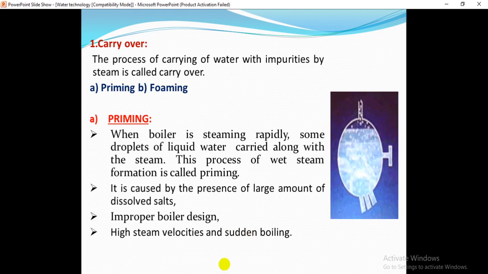High steam velocities and sudden boiling are also reasons for priming. If we suddenly boil the boiler, then we will get the priming trouble.